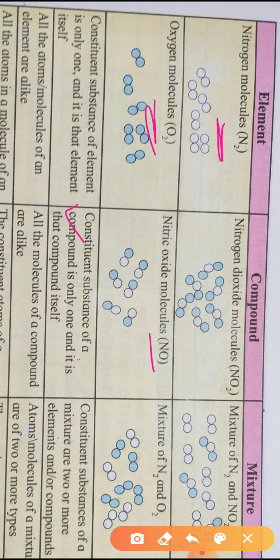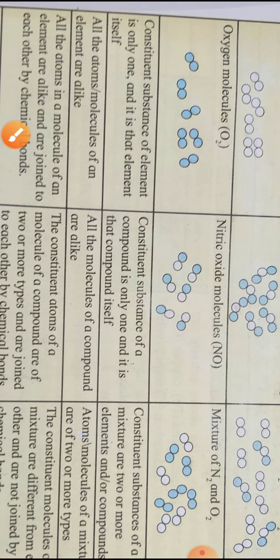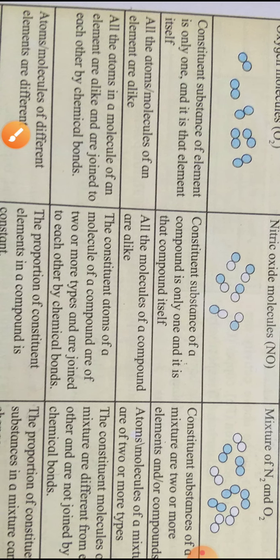Then mixtures: atoms or molecules of two or more types, they are different. Elements: all the atoms of the molecules of an element are alike and are joined to each other by chemical bonds. In a compound, the constituent atoms or molecules are of two or more types and are joined to each other by chemical bonds.